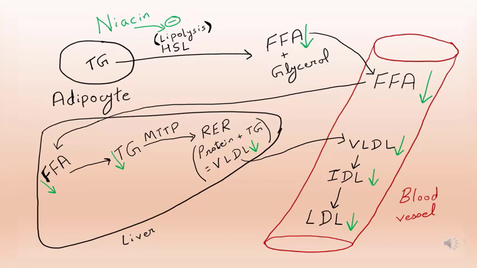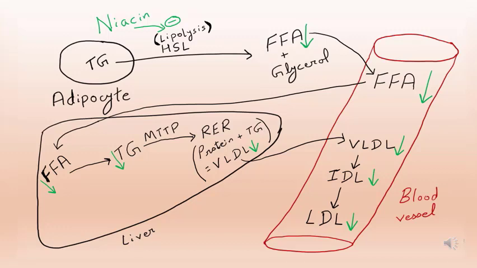And since free fatty acids are responsible for formation of triglycerides in the liver, triglyceride level will also get decreased in the liver. And that results in decrease in VLDL. Decrease in VLDL in the blood vessel will result in decrease in IDL, and decrease in IDL will result in decrease in LDL in the blood vessel. So we have studied how niacin acts to decrease triglyceride level.